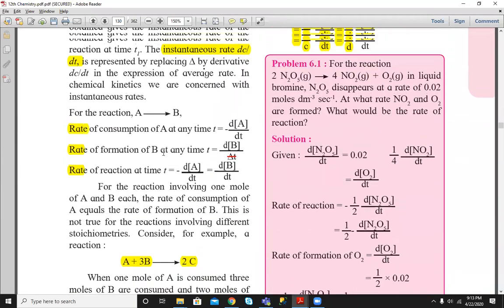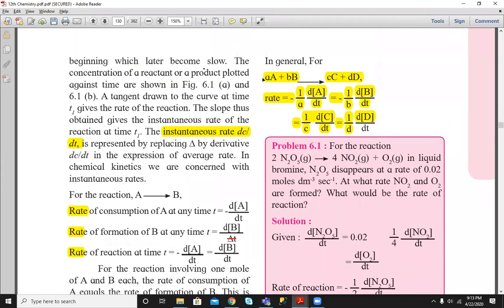So just remember this general formula: if any reaction is given, then how to find the overall rate and the rate of formation with respect to each species. Whenever you have to find the overall rate, the coefficients will be required.